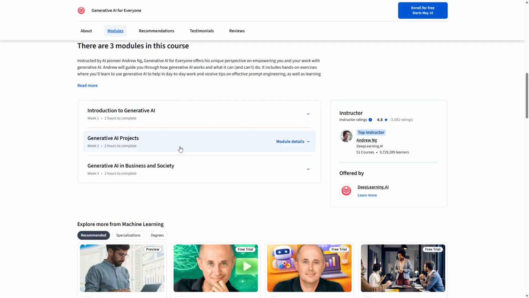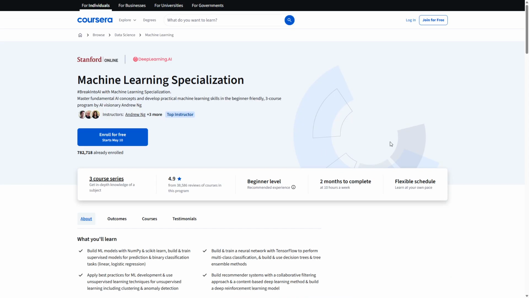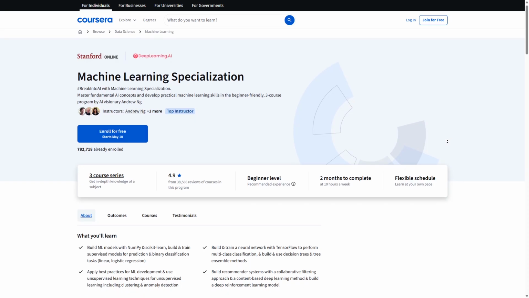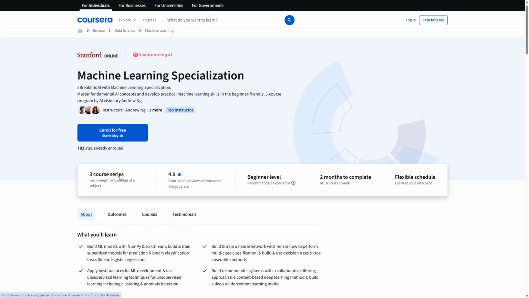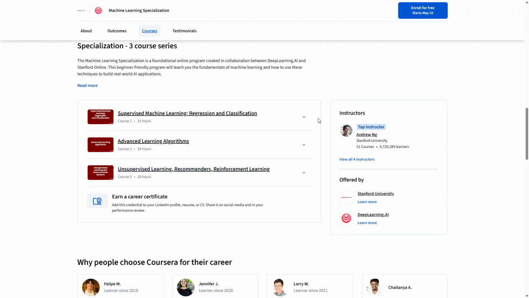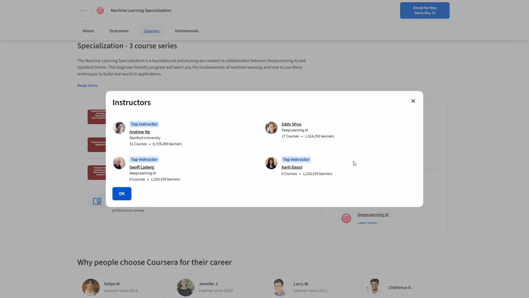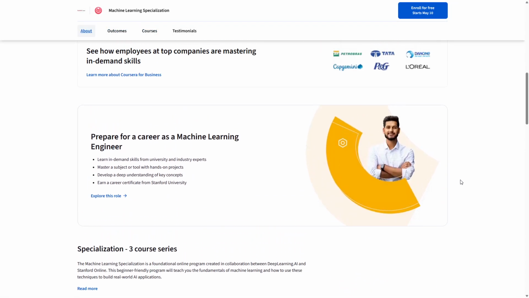Next step is learning actual machine learning. The best option here is the Machine Learning Specialization by Andrew Ng. It has a rating of around 4.9 and is one of the most popular programs on Coursera. This course teaches core concepts like regression, classification, and neural networks using Python.